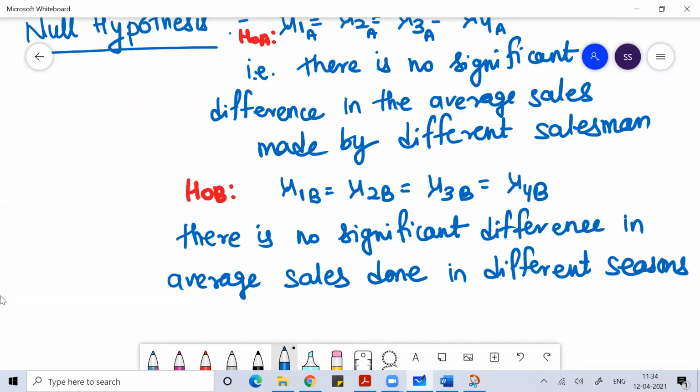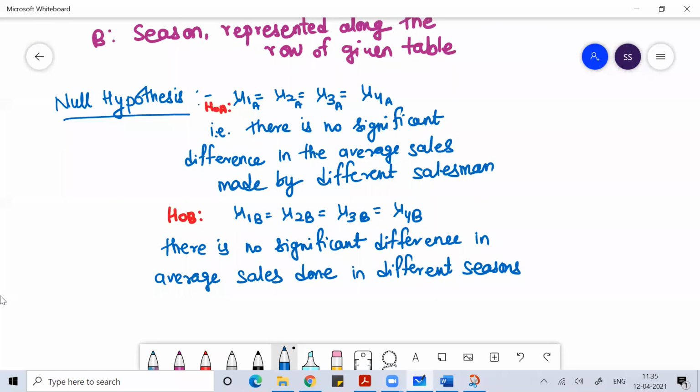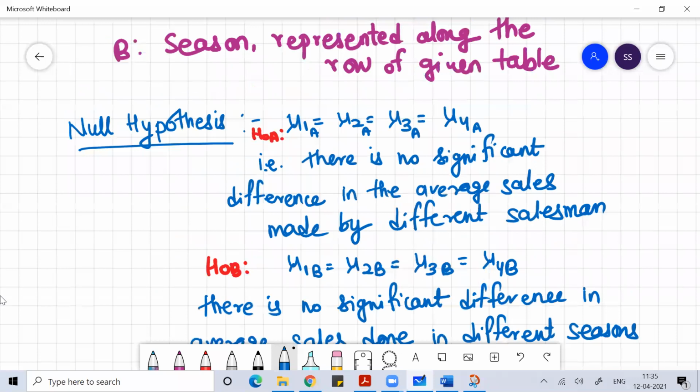Okay, everyone. So here I have to write two null hypotheses because I'm doing two-way ANOVA. One is column-wise, where I'm saying that there's no significant difference in the average sales made by different salesmen. And the other is that there's no significant difference in the average sales done during different seasons.